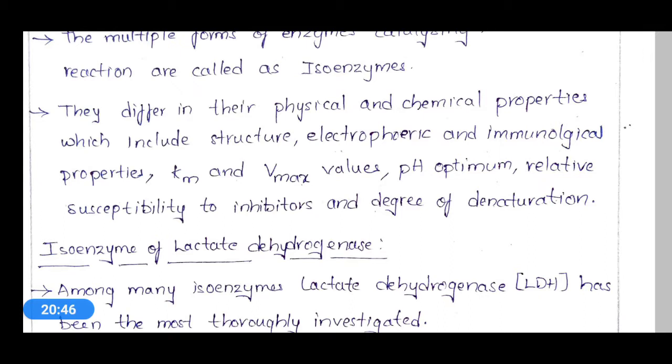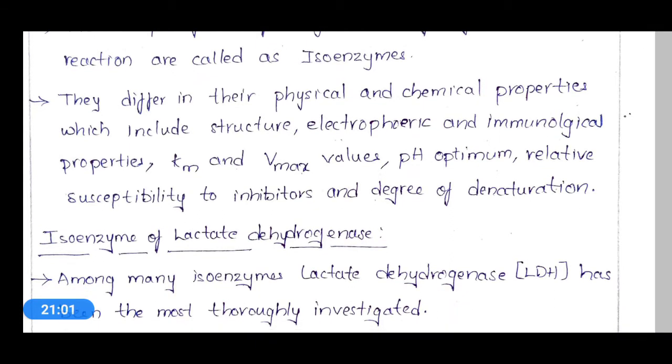Structurally, all the isoenzymes are different from each other, and their electrophoretic and immunological properties are also different. The Km and Vmax values also vary from isoenzyme to isoenzyme. Sorry, I said isomers, it is isoenzymes. The optimum pH value of each isoenzyme is different, and relative susceptibility to inhibitors, that means the ability to withstand inhibitors, is also different.